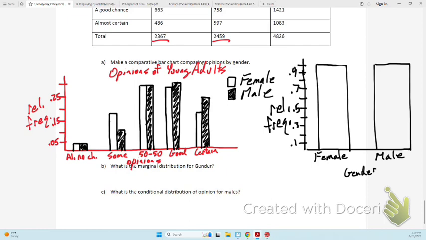Okay, so what I do is I'm looking at my table right now, and I'm going to start from the bottom. So for almost certain females, I see .2053. I'm going to make a line at about 0.2, and that's for almost certain. Now, I'm going to keep stacking, but I got to keep adding. So 20 plus 28 is 48. For the good chance, I need to make a line at 48.